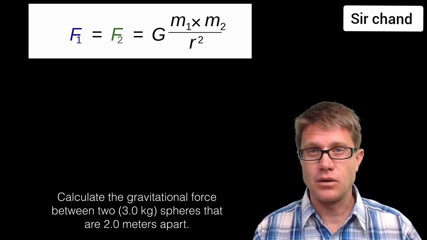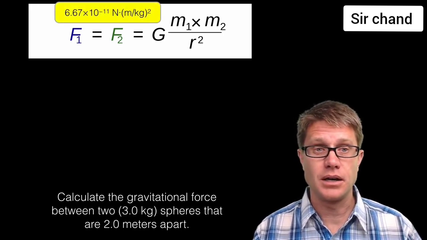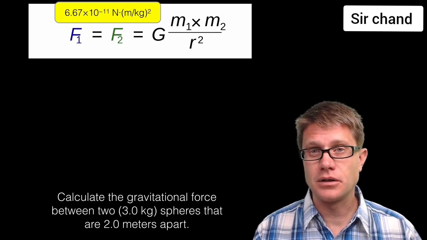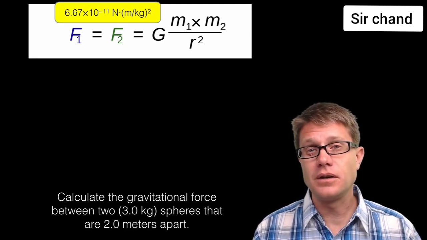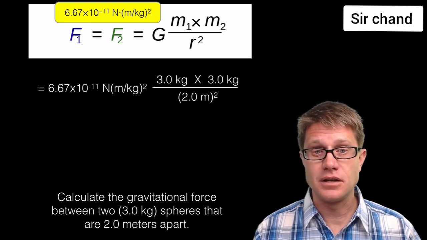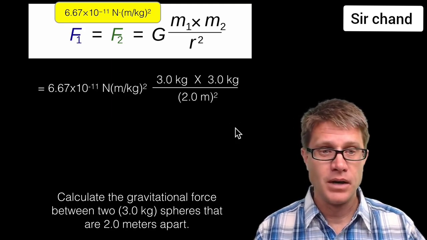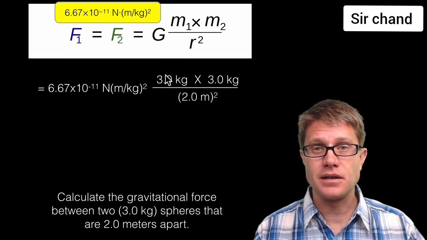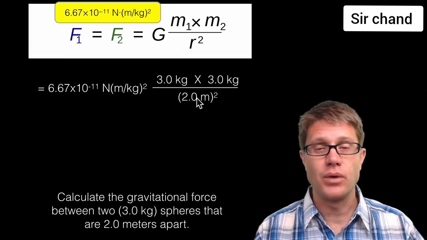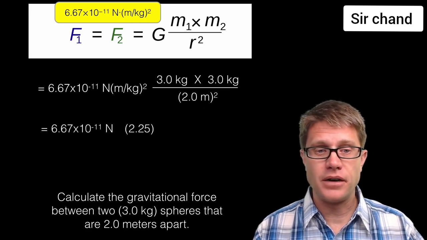And so this is going to be a really small value, hopefully, when you get it. We know the gravitational constant is 6.67 times 10 to the negative 11th. I'm given the masses and the center-center distance, and so it's really easy to solve. I've got my constant G. Then I'm going to multiply my two masses on the top, and then divide that by my center-center distance squared. And if I simplify that a little bit, my constant is here.